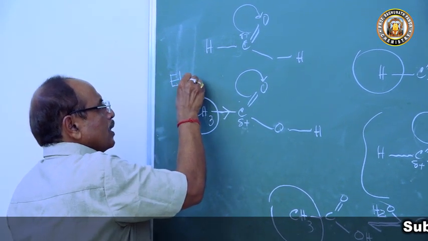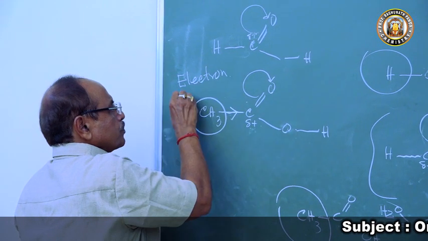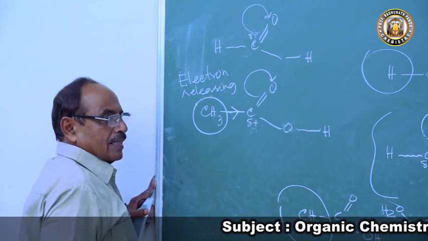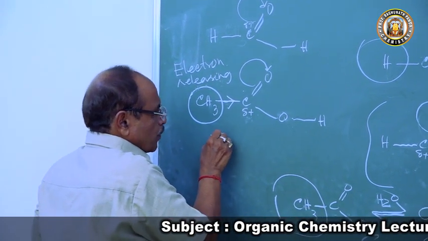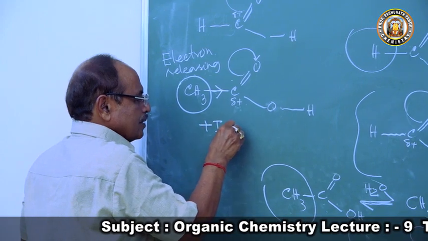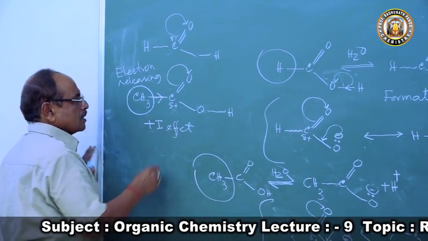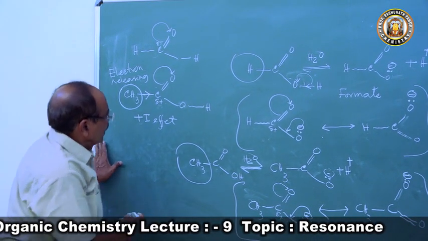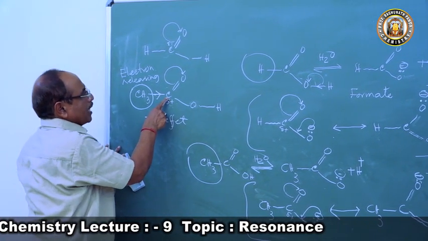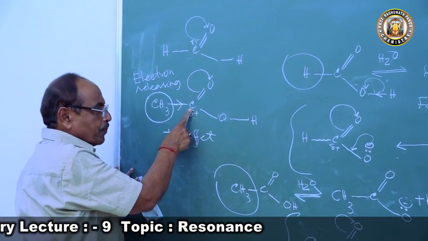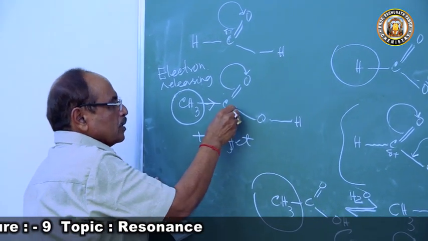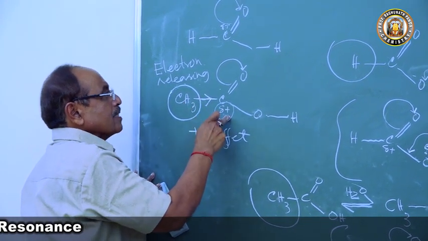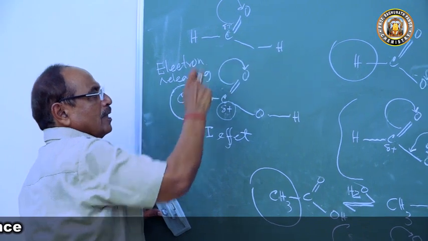This methyl group is an electron releasing group. Because of electron releasing, it produces what? Plus I effect. Means some negative charge is coming to where? To this carboxyl carbon. Hence, the positive charge on the carboxyl carbon of acetic acid will decrease, or be less than that of formic acid.